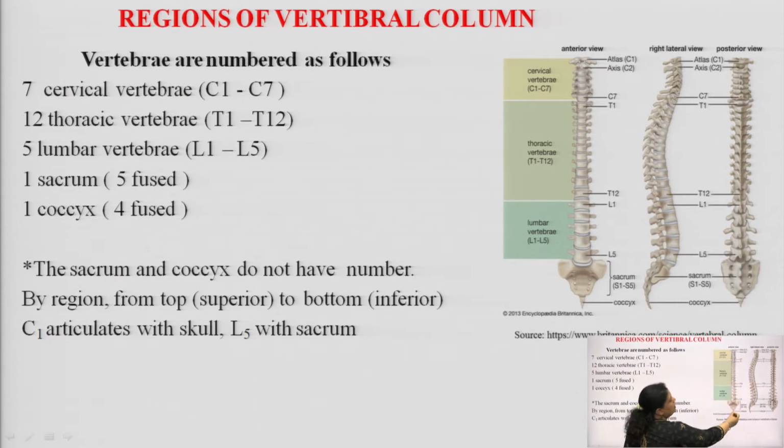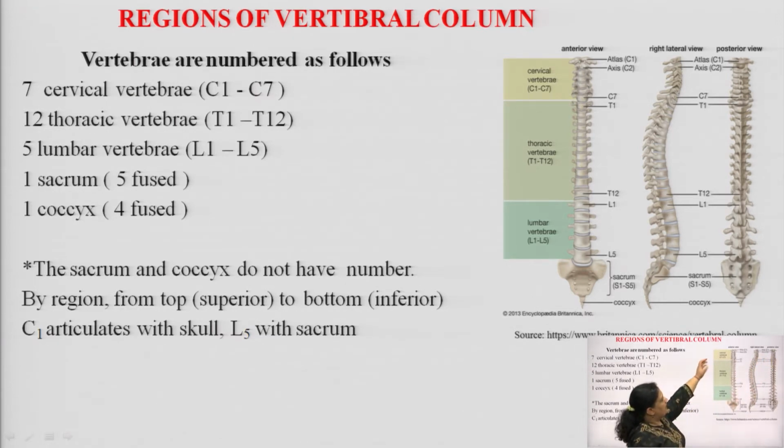This is the complete vertebral column or spinal cord. In the upper area, or the apex of the vertebral column, we have C1 and C2, which are considered the atlas and axis, the first two structures at the beginning of the spinal cord, as you will see in the anterior, lateral and posterior views.